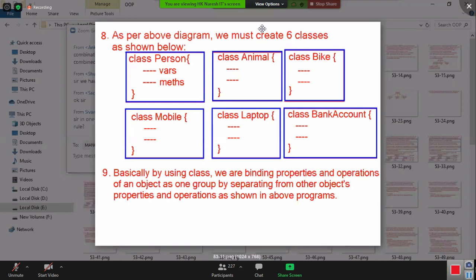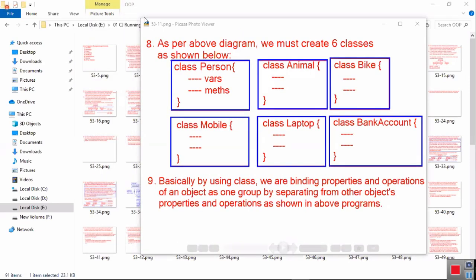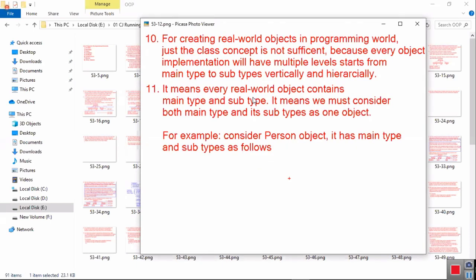Vehicle and bank: you cannot fit both objects' rules in a single interface. For bike, one interface. For vehicle, one interface. For animal, one interface. For another object, another interface. One object, one interface. Clear?